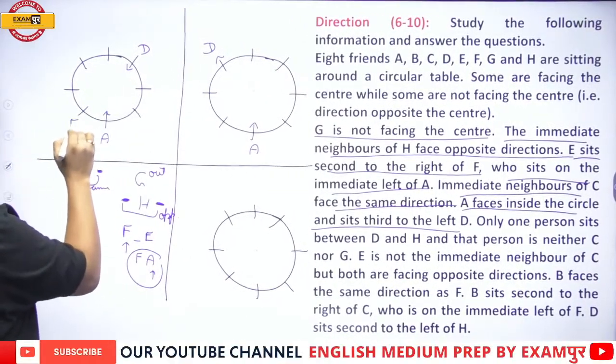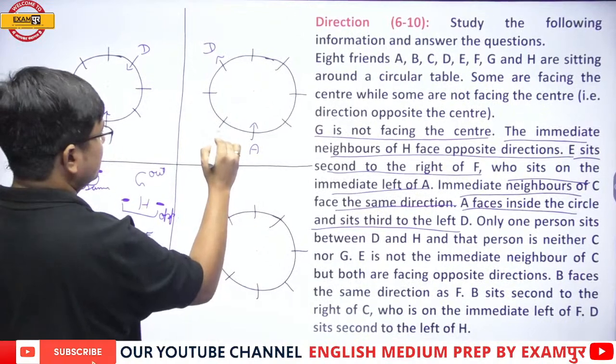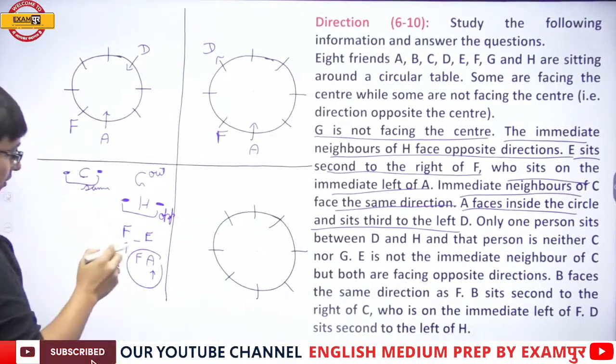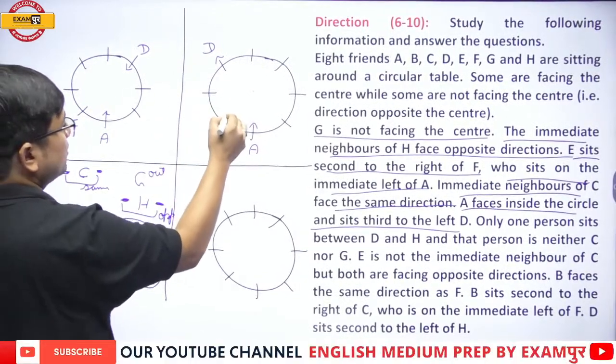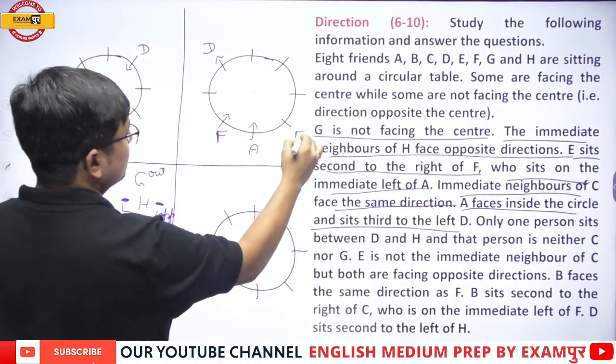Immediate left of A is F. Okay, now F's second right is E. F's second right is E cannot be here, but F's second right is E can be here.